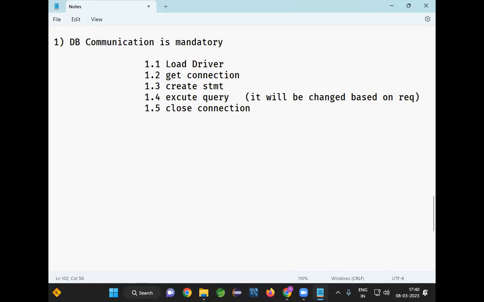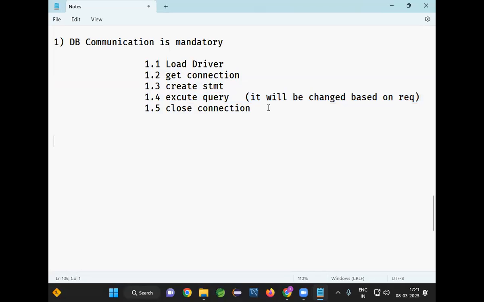Loading the driver, getting the connection, creating the statement, executing the query, closing the connection. So out of these 5 steps, only the 4th step is going to be different. I have my own requirement, so I will prepare the query according to my requirement. You will prepare the query according to your requirement, right? But the remaining 4 steps are common.